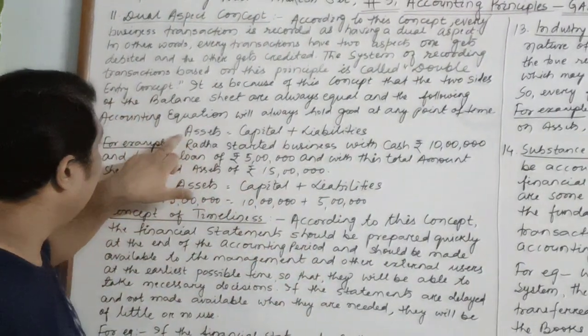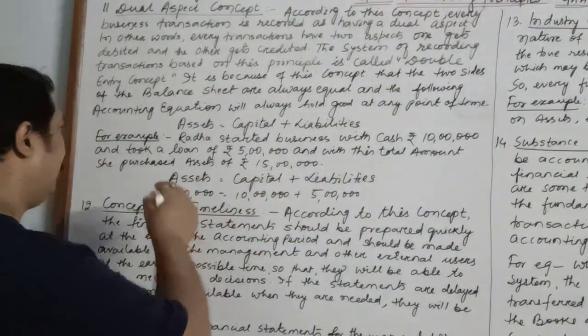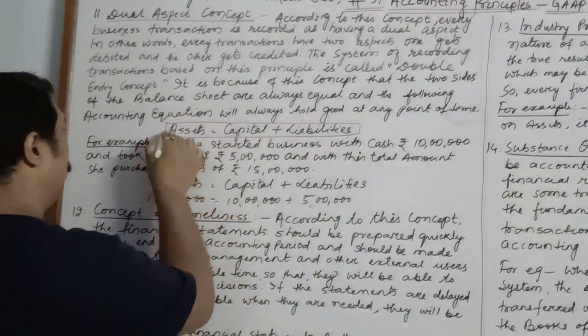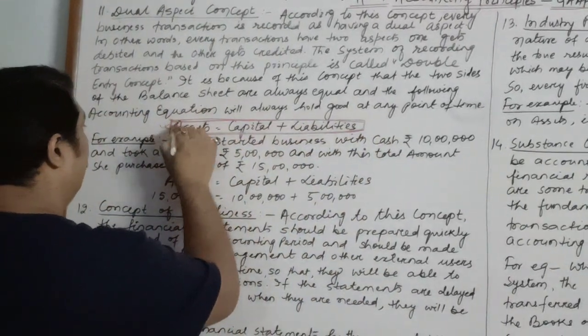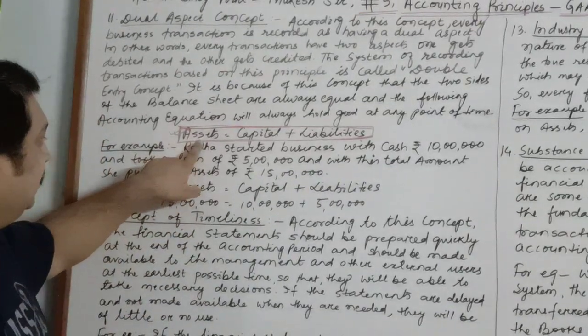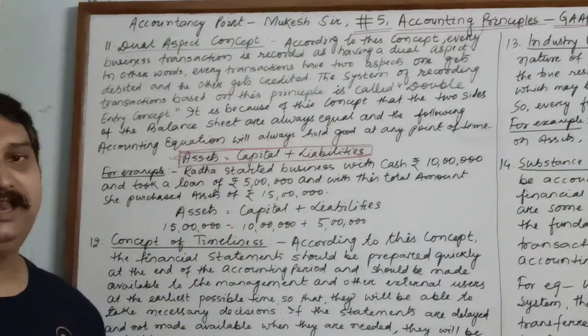The equation is assets is equal to capital plus liabilities. Children, this particular equation is known as the accounting equation, and this particular concept says that the total of assets is always equal to the sum total of capital and liabilities.